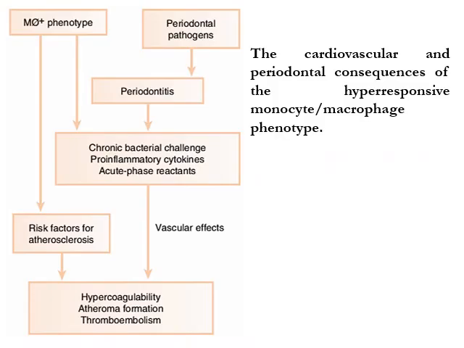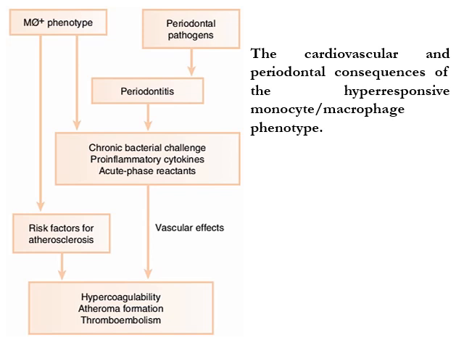This flow chart shows you the cardiovascular and periodontal consequences of the hyperresponsive monocyte and macrophage phenotypes. In combination with some other risk factors, the macrophage phenotype predisposes these individuals to both atherosclerosis and periodontitis.